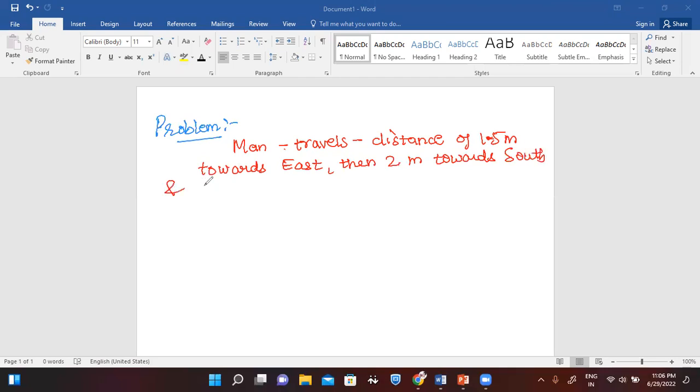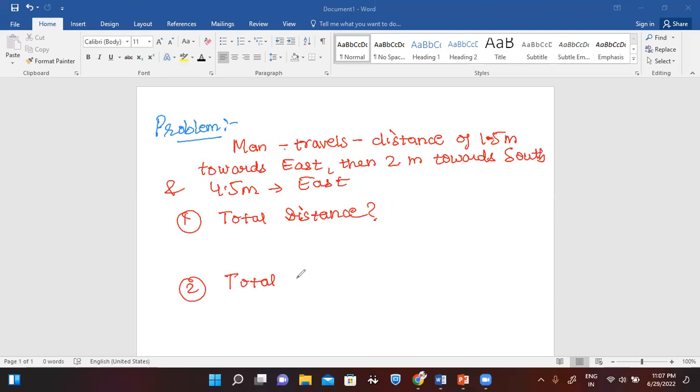and 4.5 meter towards east. Yeah, okay, right? So you have to find out total distance traveled, total distance and total displacement. You have to find out this. Okay, so how will you do this? How will you do this?